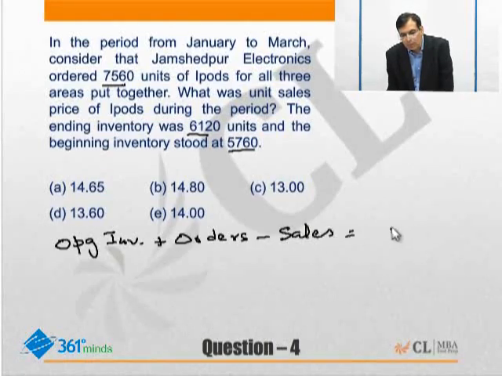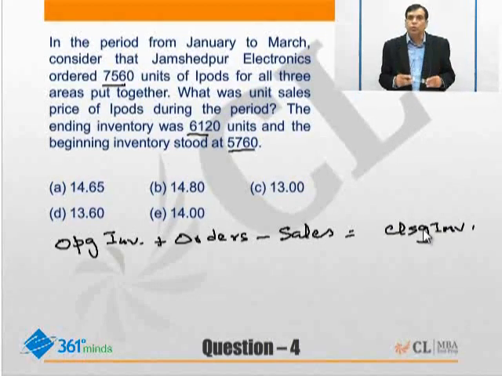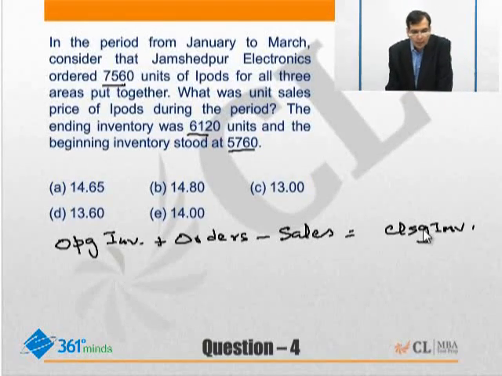This gives you the closing inventory. So this relationship is something which you should know. Some of the data sets may give it to you, some of them may not. Either way, you should be able to come out with it on your own. Now in this period, Jan to March, Jamshedpur Electronics ordered 7560 units of iPod. So orders are 7560 units.